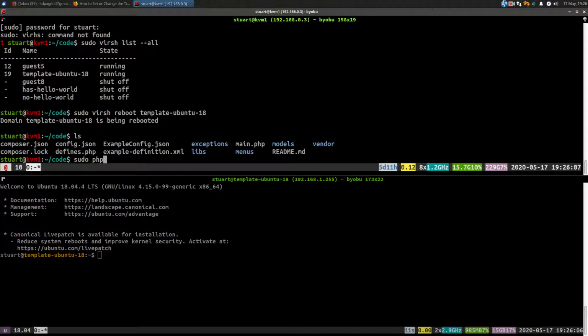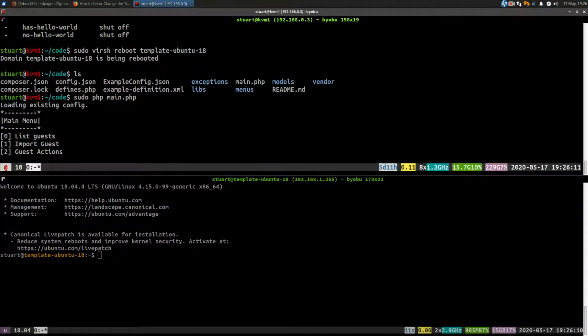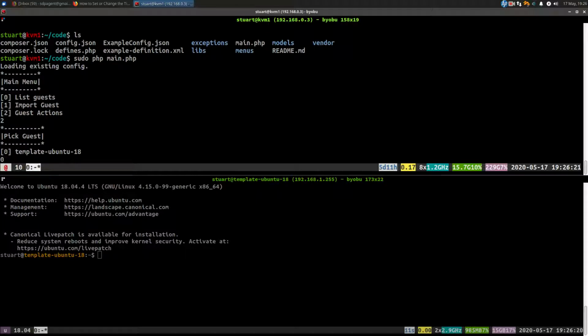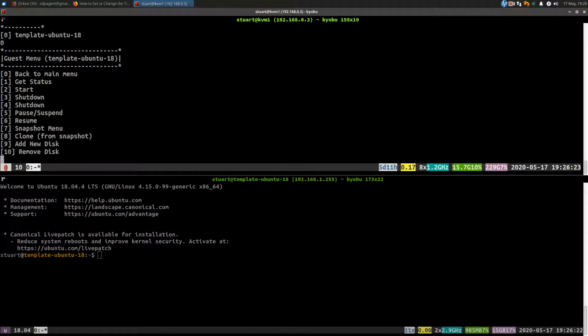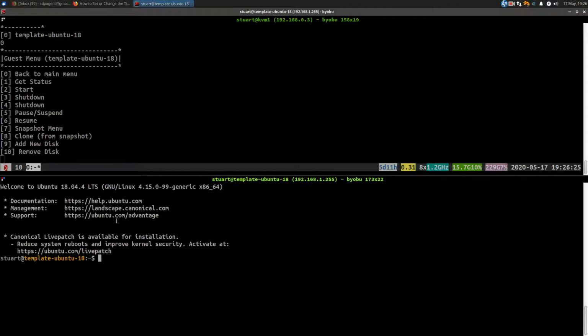And just to show it working, right? Sudo. Unfortunately, I need to use sudo right now. In the future, I should not have to, hopefully, if I can do enough. But some of the commands will just not work in this. So, guest actions. I've only got one guest imported into this tool right now. That's the one that I'm demonstrating.